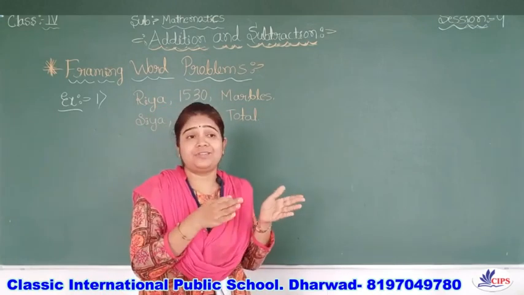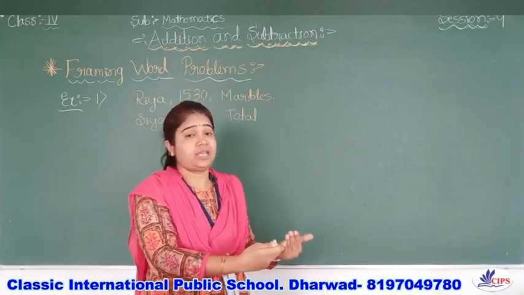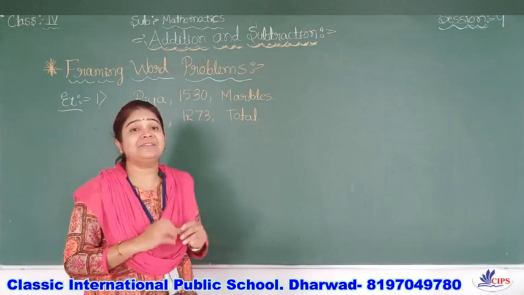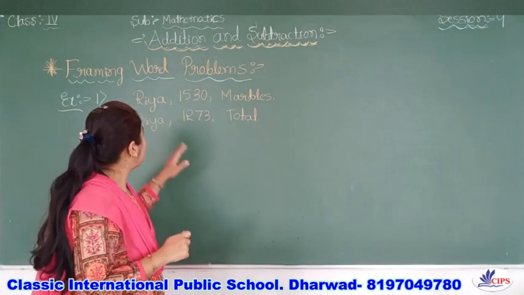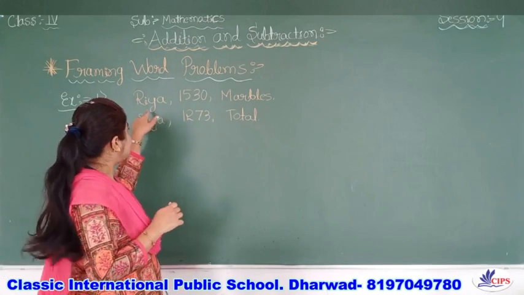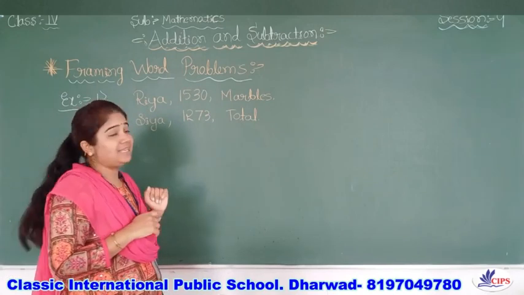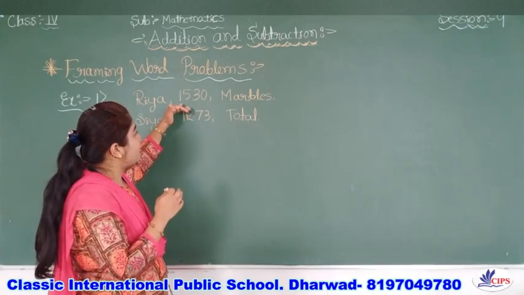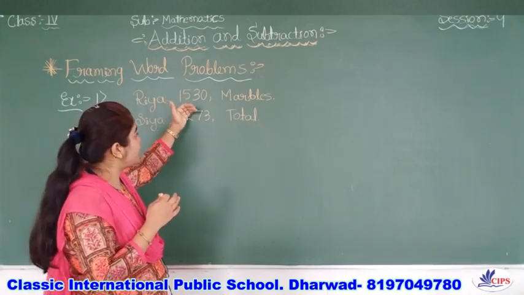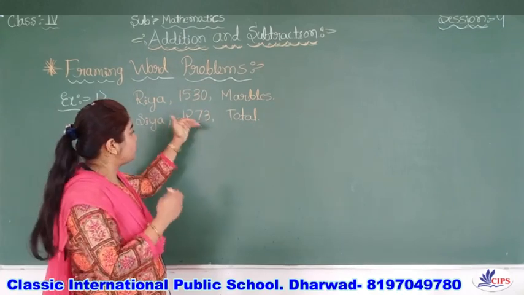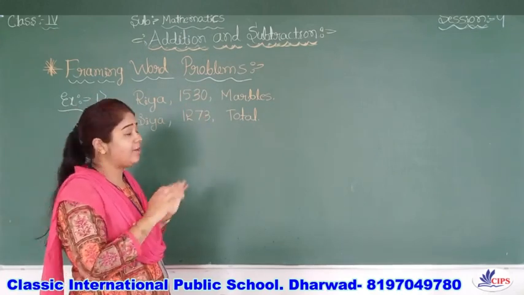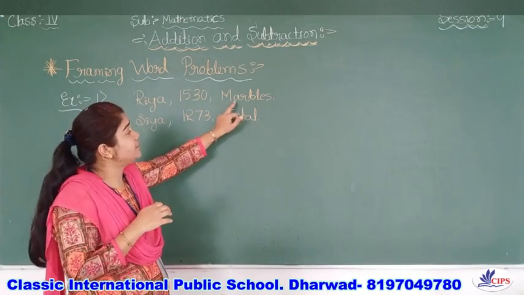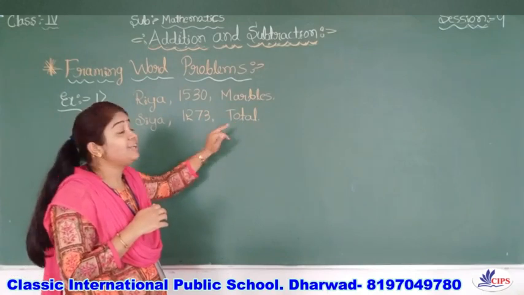So the main thing we have to follow here is to create one story of our own creativity. We have to frame the word problem. It is very simple and very interesting. So what are the given clues for us? Ria is given, Sia is given. Both are in the name category, right? And some numbers, 1530, 1273, they have given. And about marbles. This is the main thing. And they are asking for the total.